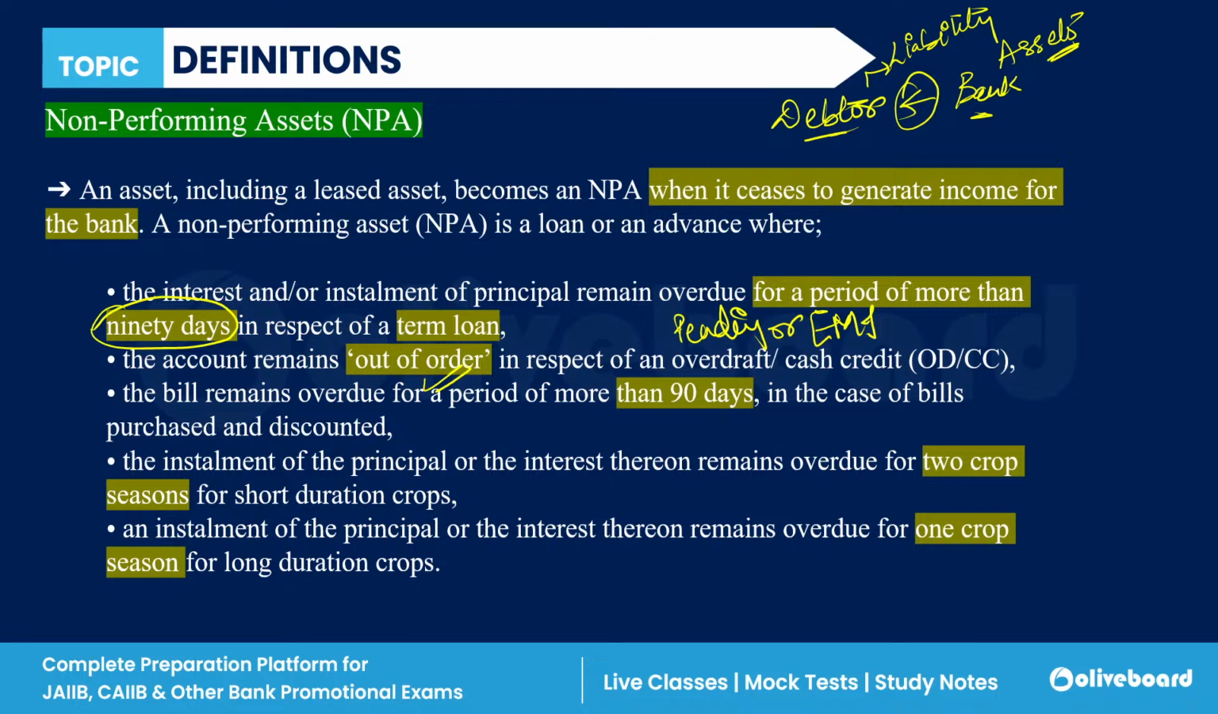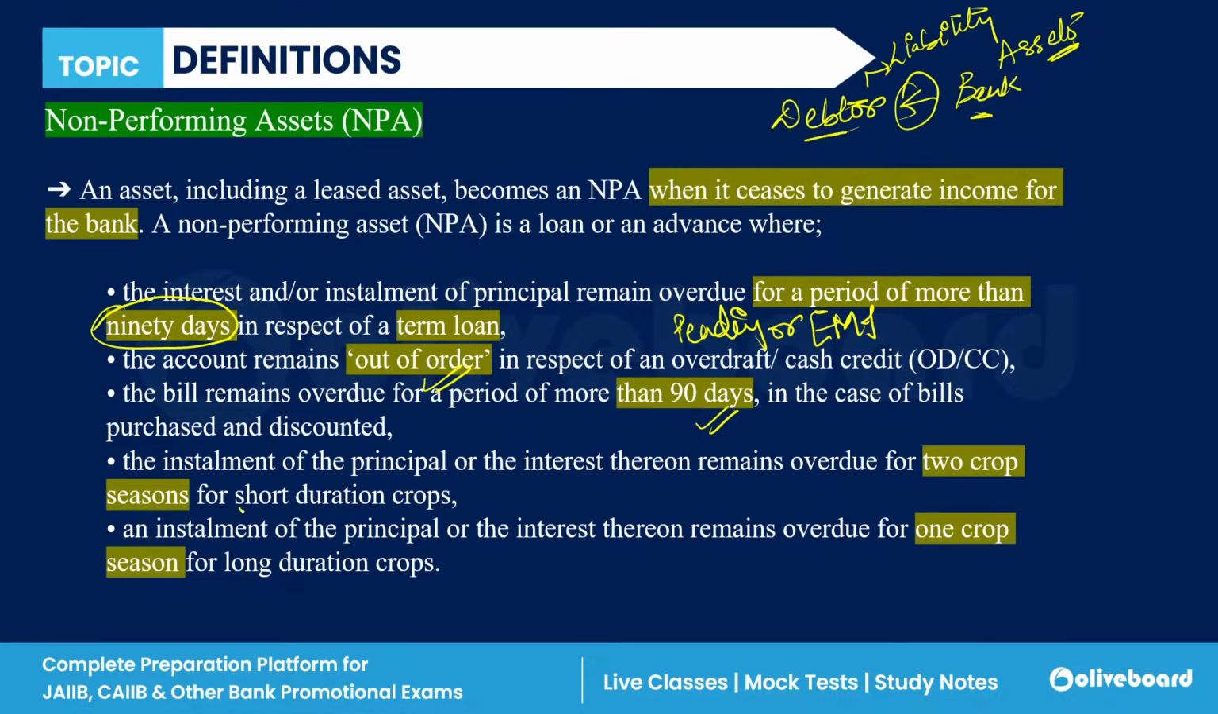Third, the bills which remain overdue for a period of more than 90 days, in case of bill purchase and discounting. Third, the installment of the principal or the interest which remains overdue for two crop seasons, or the installment of the principal which remains overdue for one crop season.